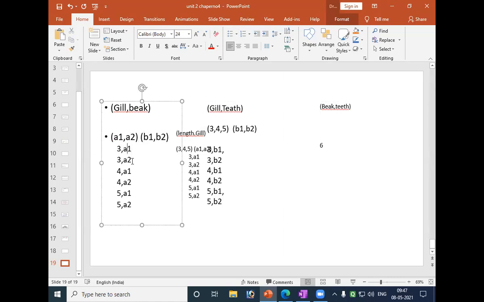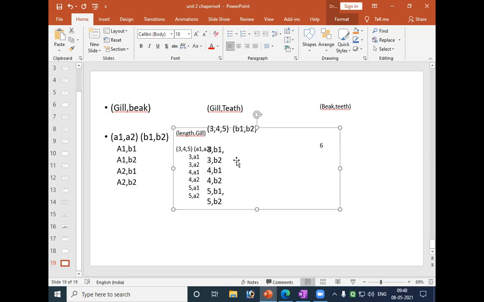If you draw the hypothesis space, we get A1 B1, A1 B2, A2 B1, A2 B2. So total 4.